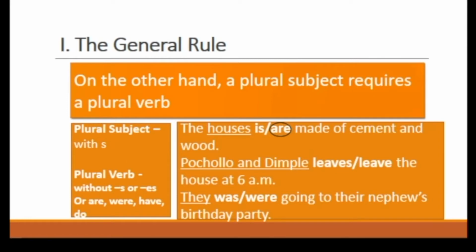Next, Pocholo and Dimple leave the house at 6 a.m. The answer is leave. Why leave? Because of the subjects Pocholo and Dimple. Last, they were going to their nephew's birthday party. The answer is were, because of the subject they.